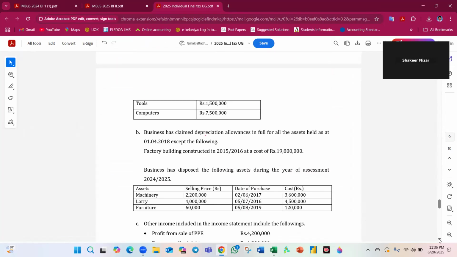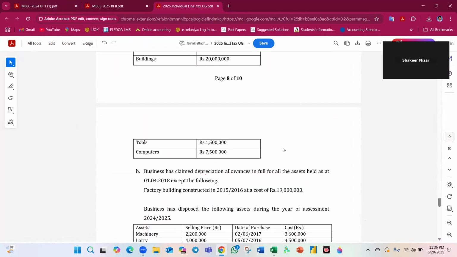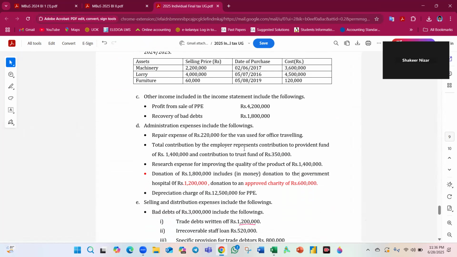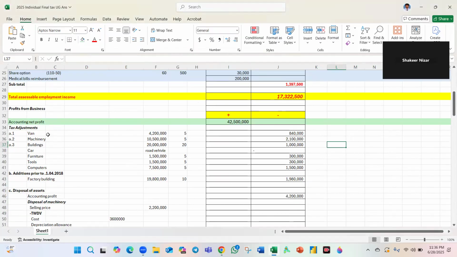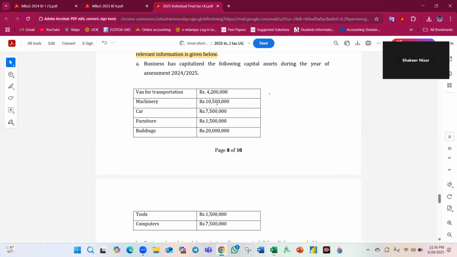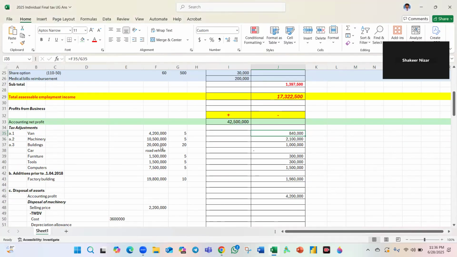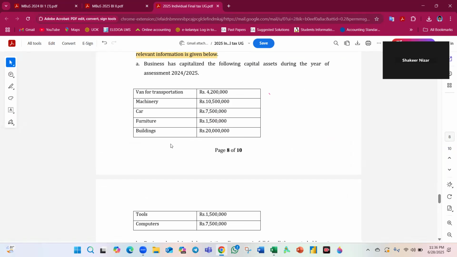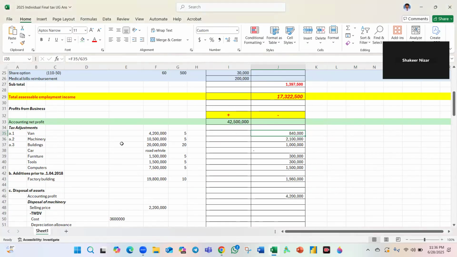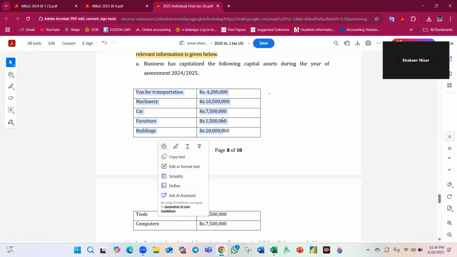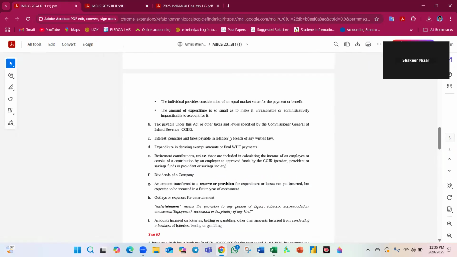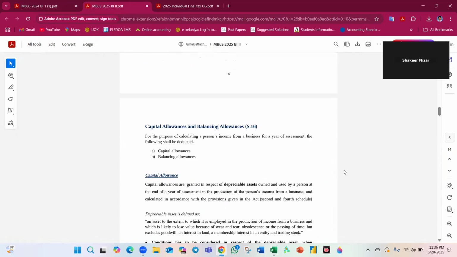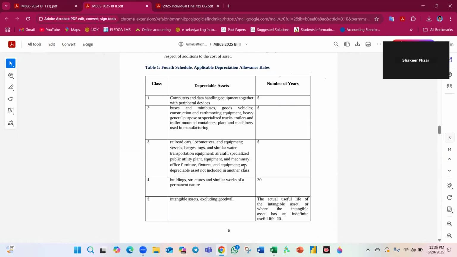For the capital allowances, you may claim: van for transportation, 5 years. Machinery, 5 years again. A car is a road vehicle, not allowed for capital allowances. Furniture again 5 years. Building, you can see 20 years. If you don't know, let me go through and show you. Where is it? Here, you may refer to this chart.